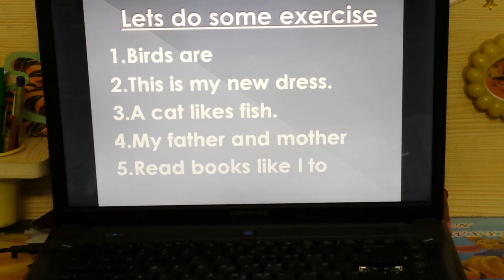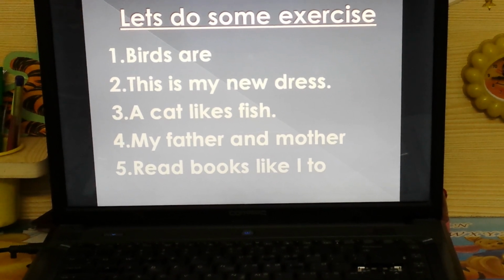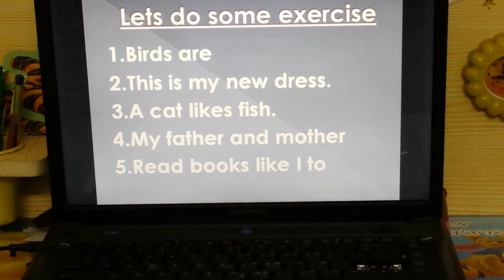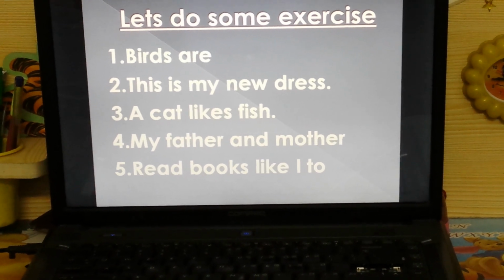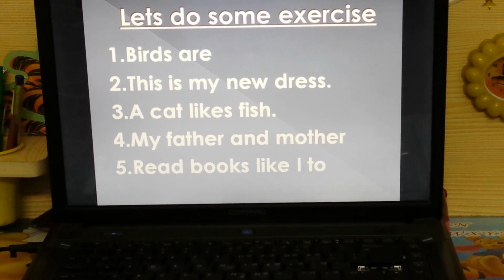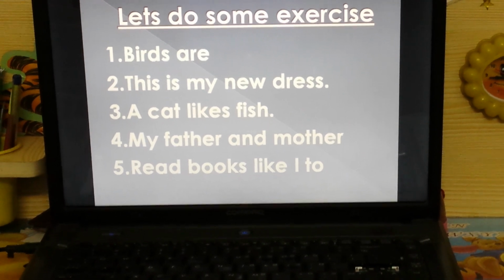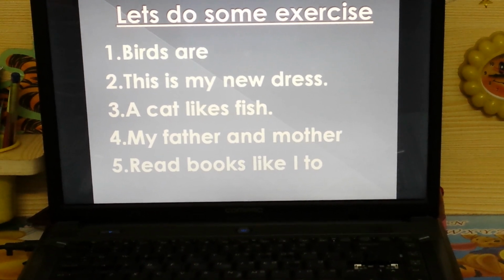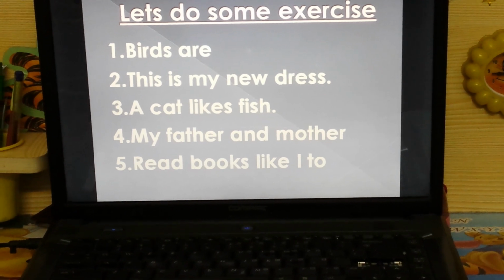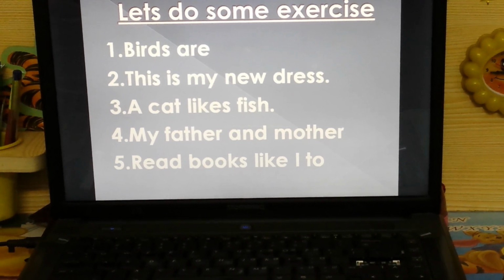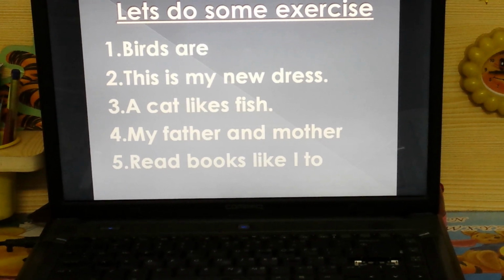Now see the fifth one. Read books like I do. It is also not giving you any kind of sense. Only jumbled words are given. Can you change it into a proper sentence? Yes. I like to read books.